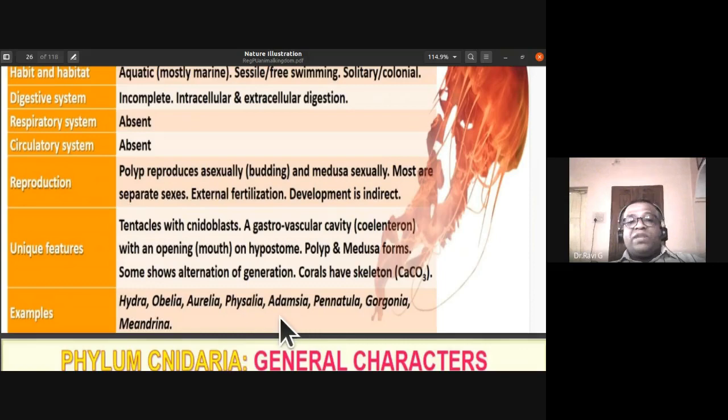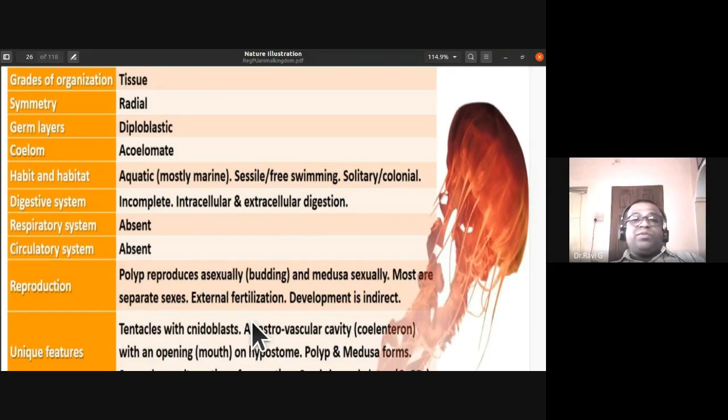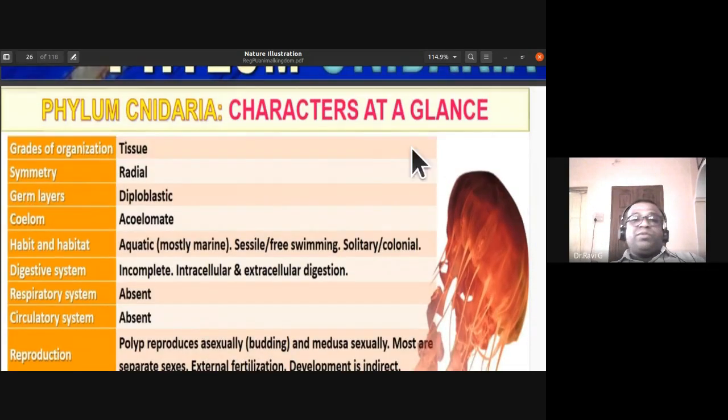They are all different examples that you have to remember, and this has been quoted in your textbook also. So the salient features of phylum Cnidaria: they have a tissue grade of organization, they exhibit radial symmetry, they are diploblastic animals, they are acoelomates, they do not have a coelom.